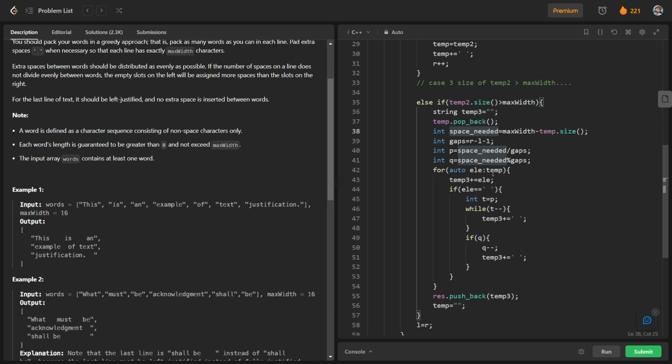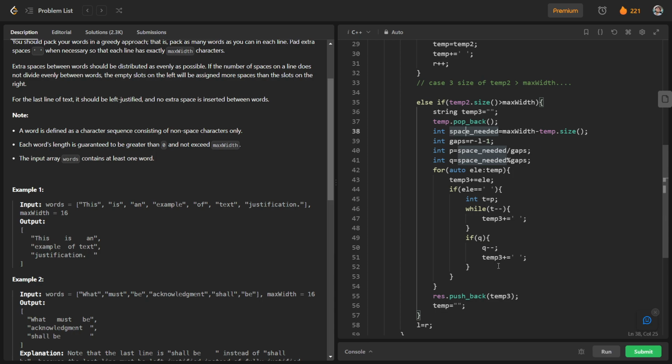And again we will iterate over this temp, and temp3 plus equals ele, and if ele is equal to empty space, identity is equal to p, and while t minus minus, temp3 plus equals this extra space, and we will reduce the value of q, and this part is also true.